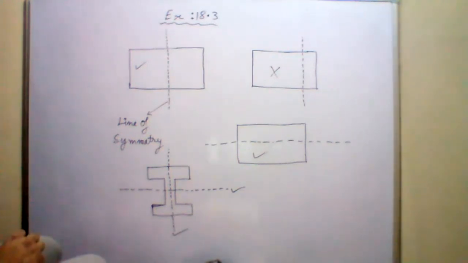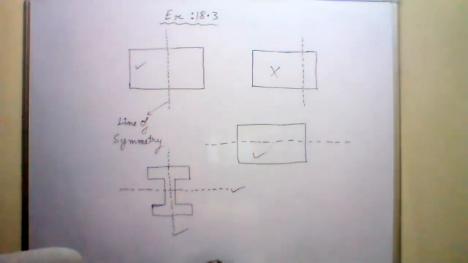Can you give me an example of any other English alphabet which has a line of symmetry? W has one line of symmetry or two? Only one, which is exactly in between, vertical. Can it have a horizontal line of symmetry? No, sir. The letter H can have both vertical and horizontal lines of symmetry.